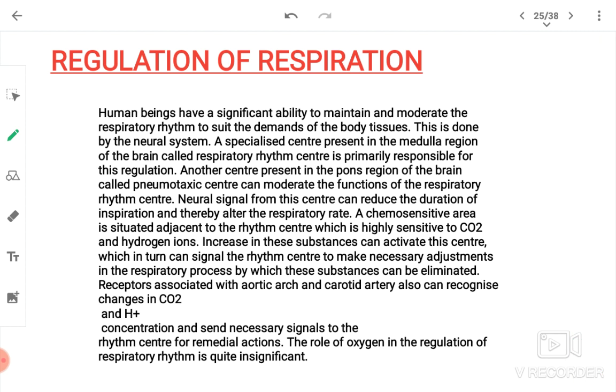Regulation of respiration. Human beings have a significant ability to maintain and moderate the respiratory rhythm to suit the demands of body tissues. This is done by the neural system. A specialized center present in the medulla region of the brain called the respiratory rhythm center is primarily responsible for this regulation. Another center present in the pons region of the brain called the pneumotaxic center can moderate the functions of the respiratory rhythm center. Neural signal from this center can reduce the duration of inspiration and thereby alter the respiratory rate.